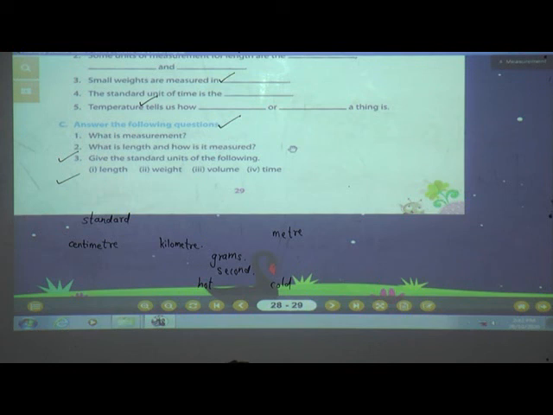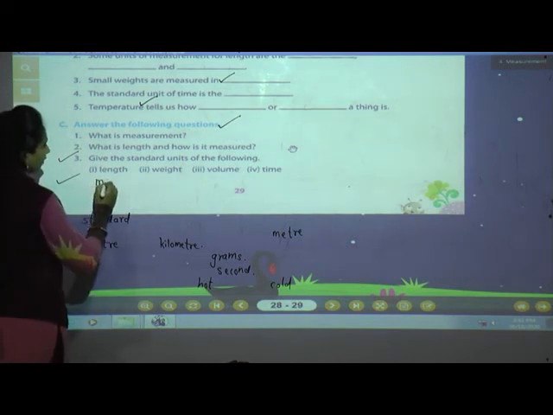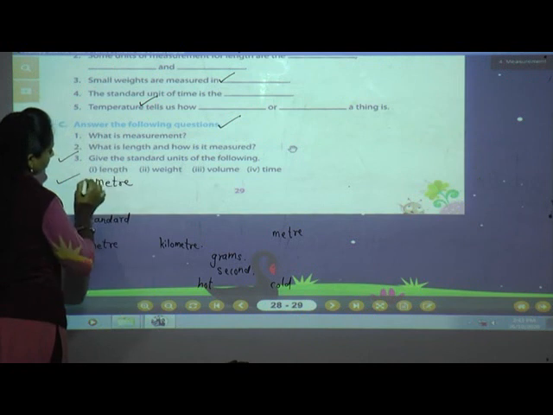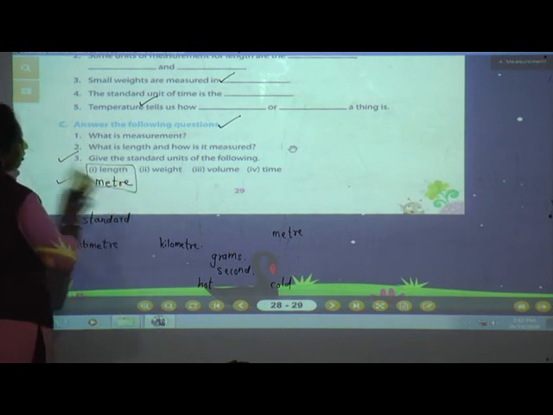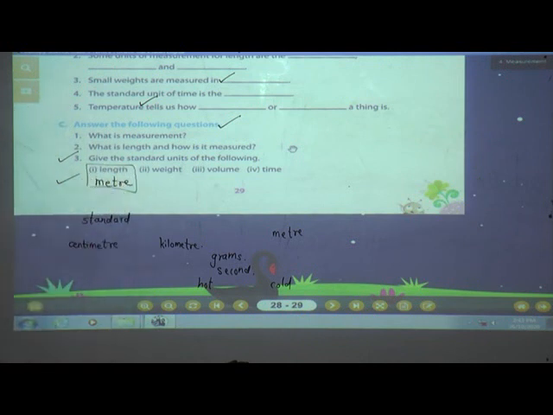Now see the third question. Give the standard units of the following. Yes, tell me, very easy. What is the standard unit of length? Meter. This is very important. These standard units are, okay, for this lesson. And what is the standard unit of weight?